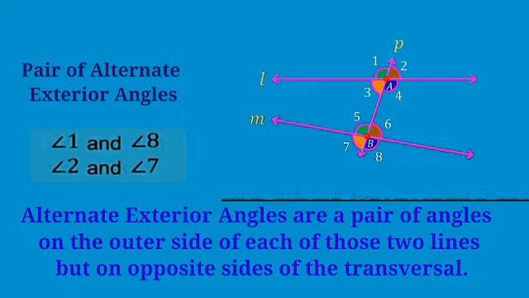Alternate exterior angles are a pair of angles on the outer side of each of those two lines but on opposite sides of the transversal.